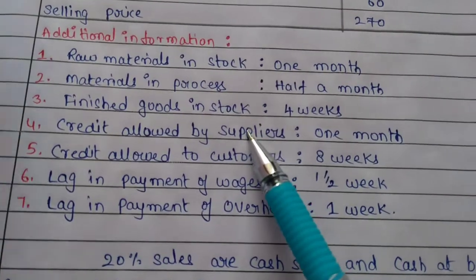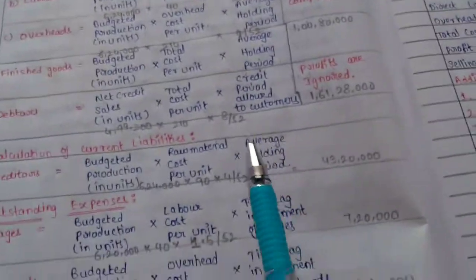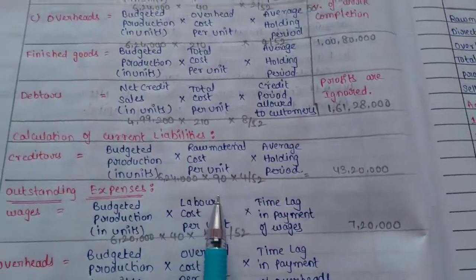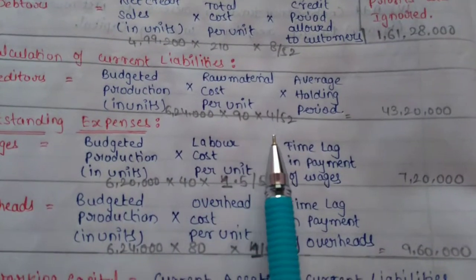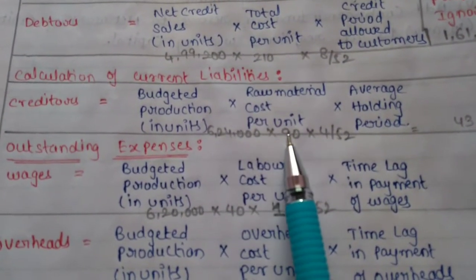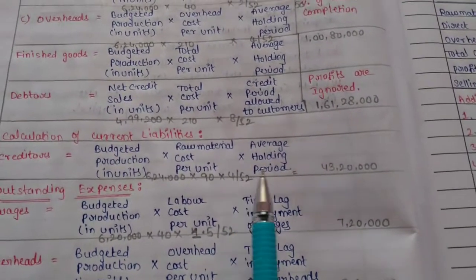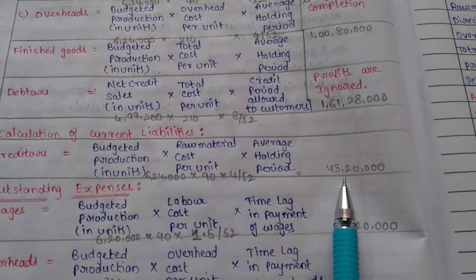Credit allowed by suppliers is 1 month, that is equal to 4 divided by 52. So 6,24,000 into 90 into 4 divided by 52 is equal to 43,20,000.